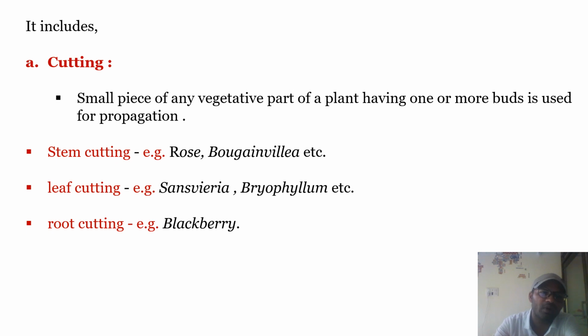So here, what types of cutting? You can also give a cut to the stem, that is stem cutting. For example, it is taken in rose, bougainvillea. Second is leaf cutting: Sansevieria, Bryophyllum. I have just told you about Bryophyllum. Root cutting, that is blackberry.